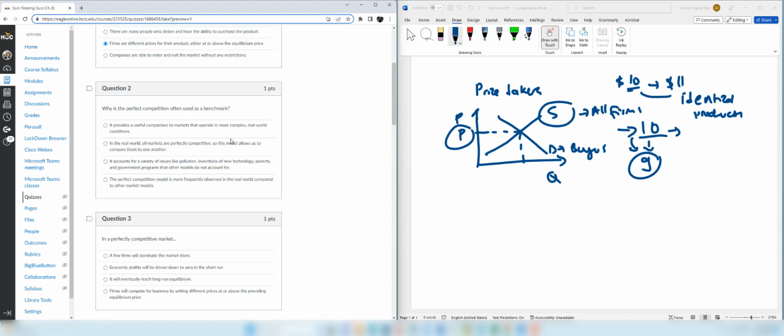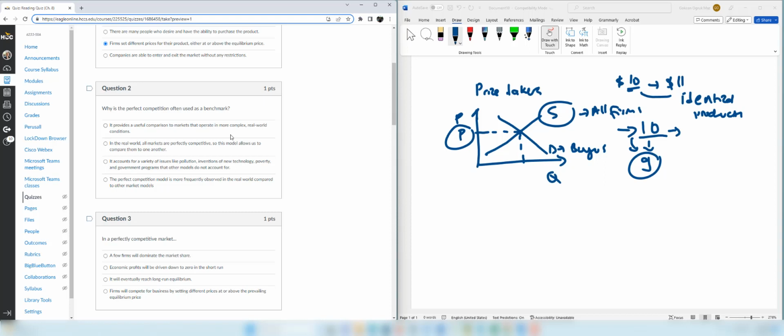Second question. Why is perfect competition often used as a benchmark? So in real life, we do not find many examples of perfectly competitive markets, but there are competitive markets, and by understanding perfectly competitive market decision making, you can easily understand the competitive markets. So one example of perfectly competitive markets is, as I said, agricultural commodities, because the products could be identical if the farmers are selling identical products. And for that reason, we usually use the perfectly competitive market as a benchmark.